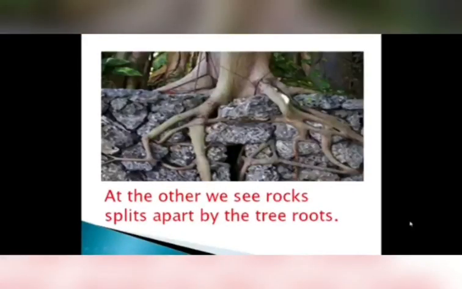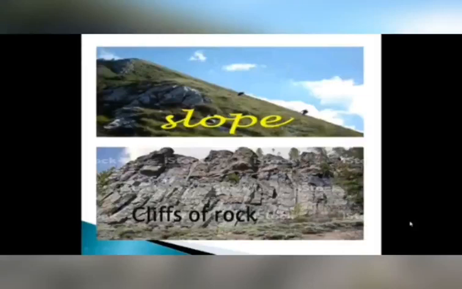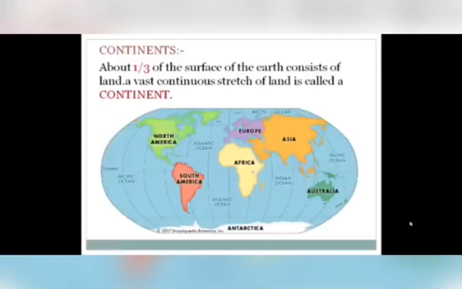At other places, we can see the rock splits apart because of tree roots. ट्री रूट्स की वजह से रॉक स्प्रेड होता है. All these land features are a part of Earth's lithosphere, means land, and it extends under water also. These are some other examples of lithosphere: slope, cliff of rocks.